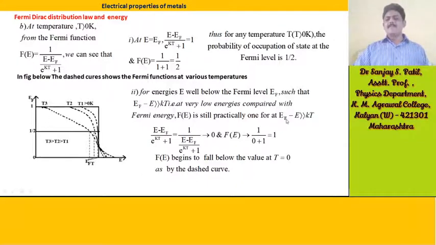Here e raised to (E minus EF) by kT tends to 0, and f(E) tends to 1 by 0 plus 1, which is equal to 1. f(E) begins to fall below the value at 0 Kelvin, as shown by the dotted curves.